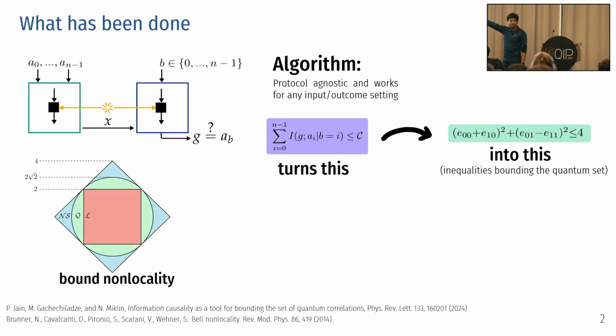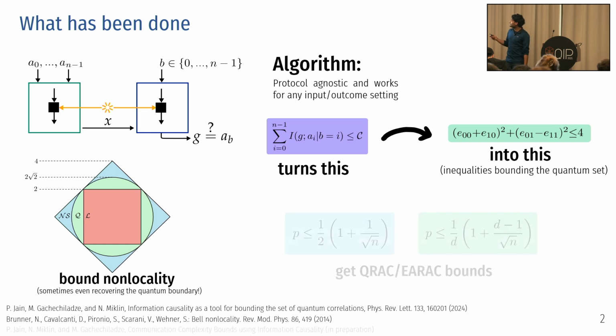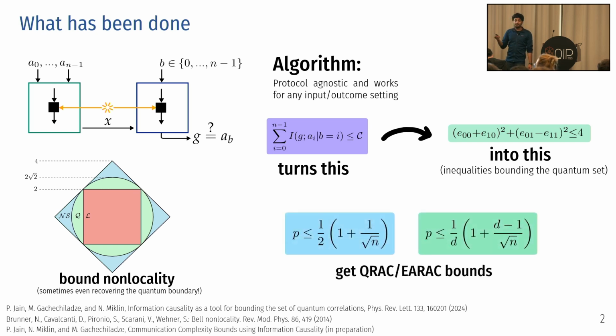Many of you might have seen such a picture. It's just a representation of the space of correlations, where each point represents a probability distribution. The inner box represents local probabilities, the green circle is the quantum set, and the blue circle is the set of all distributions satisfying causality, or non-signaling. In some cases, these inequalities can also recover the quantum boundary. One thing to note is that this principle does not assume any formalism, any Hilbert space structure, state space, operator, and so on. It is completely empirical. Using these, we can also prove some cute stuff like random access coding bounds for 2-to-1 scenarios and even higher.